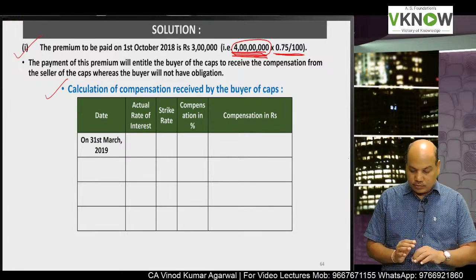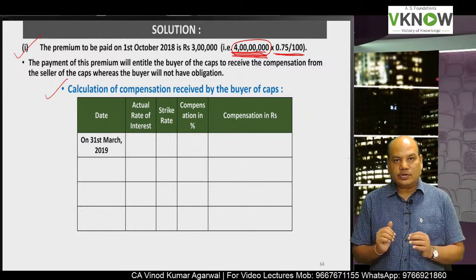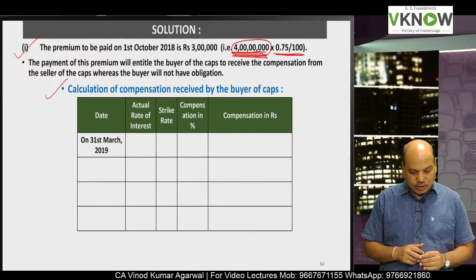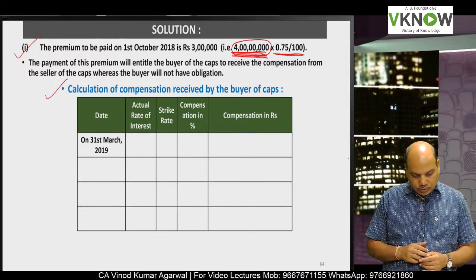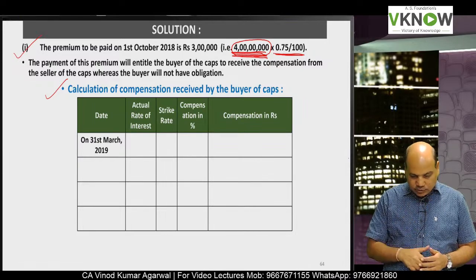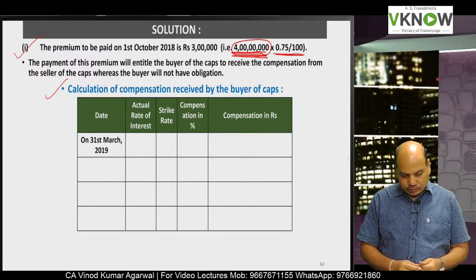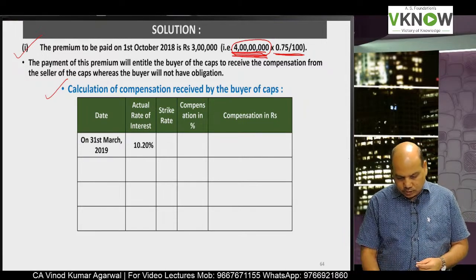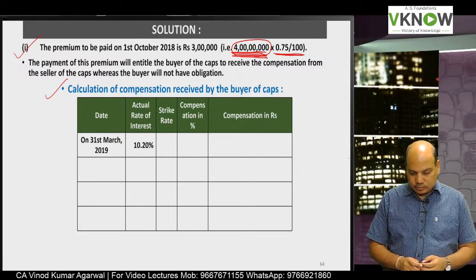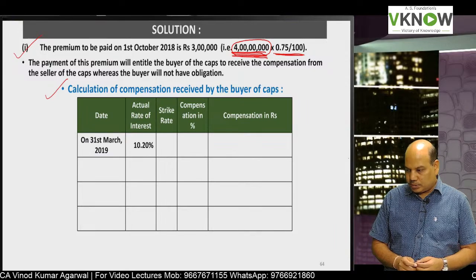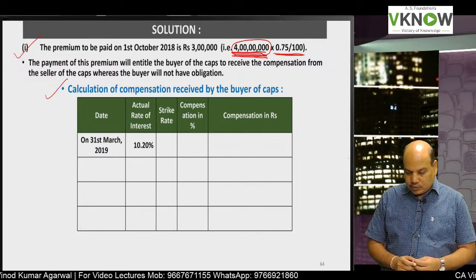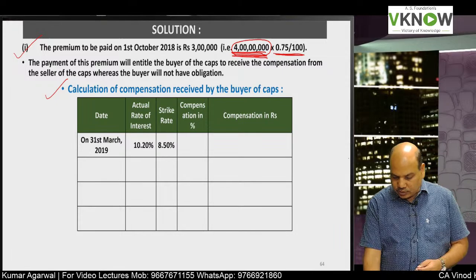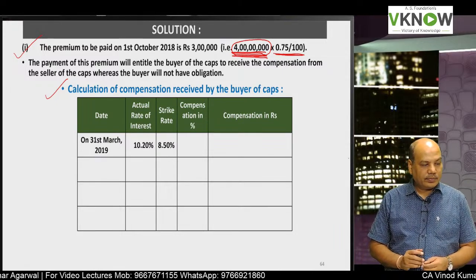Very easy question. Write down 31st March 19. Question in front of you. On 31st March 19, 10.2% is the rate of interest. Strike rate is 8.5.